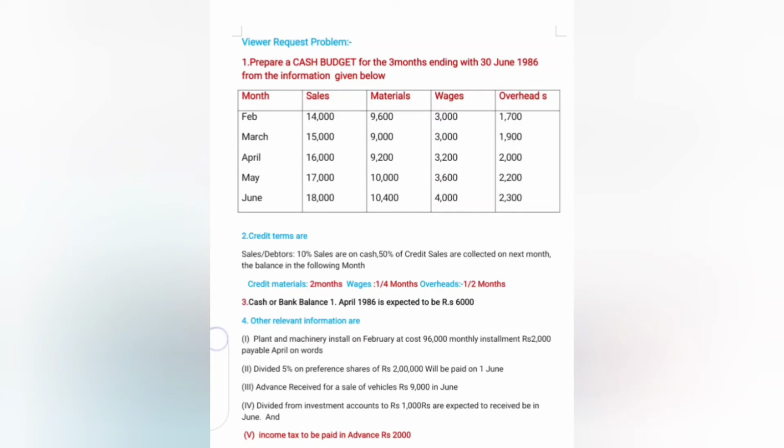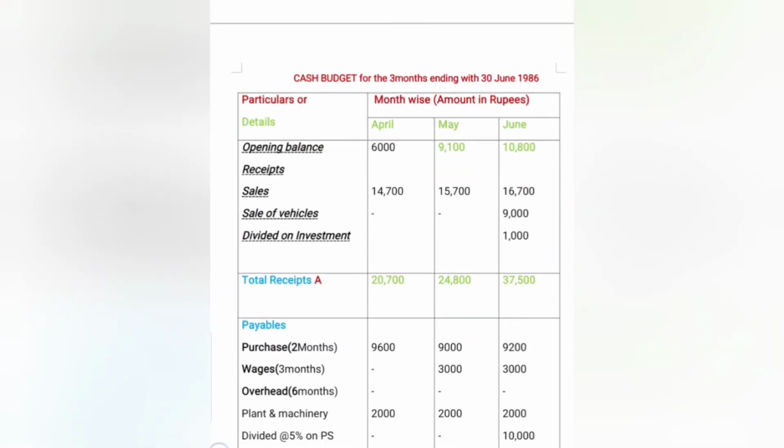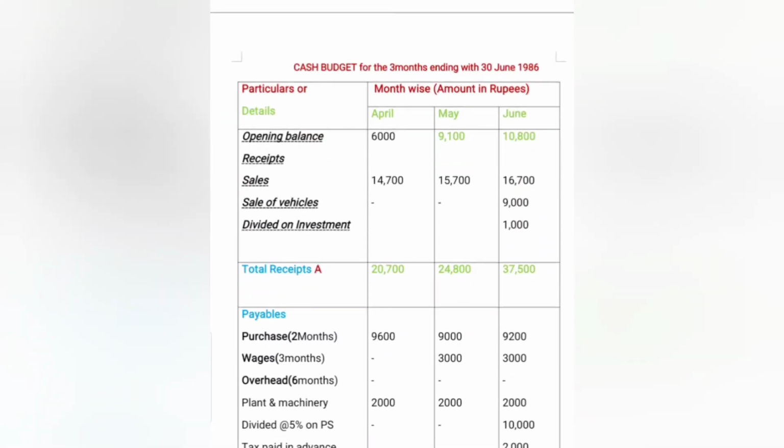Wages 3,000, 3,000, 3,200, 3,600, 4,000. Overheads 1,700, 1,900, 2,000, 2,200, 2,300. Other terms are given below, check once all. Now check the problem and also the answer once and observe all.